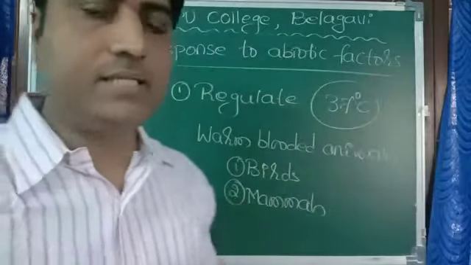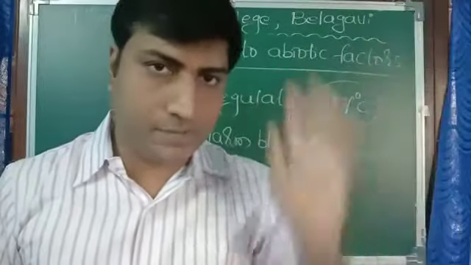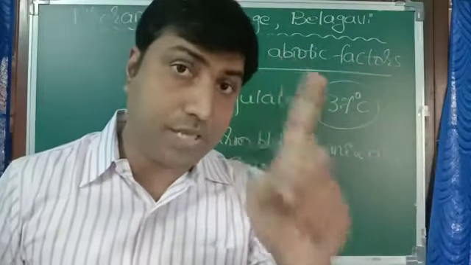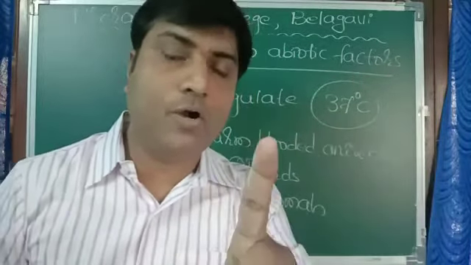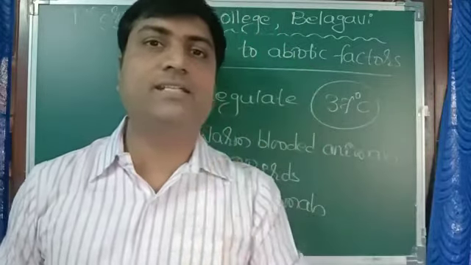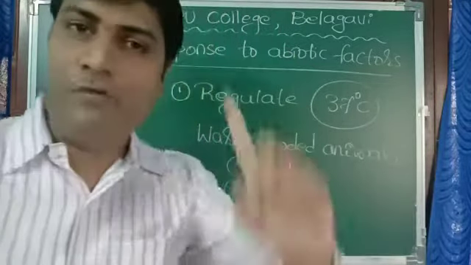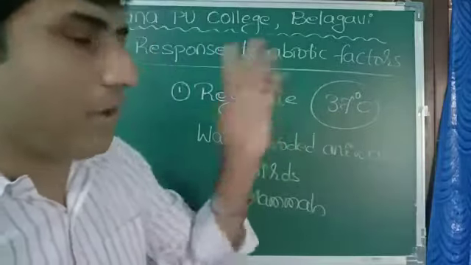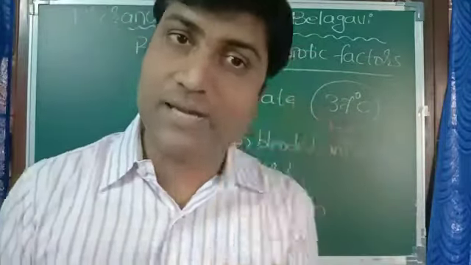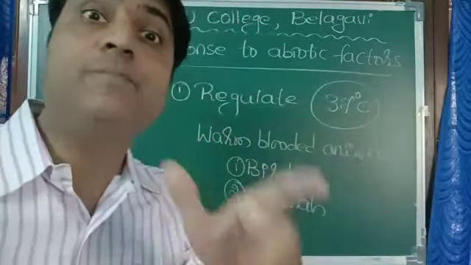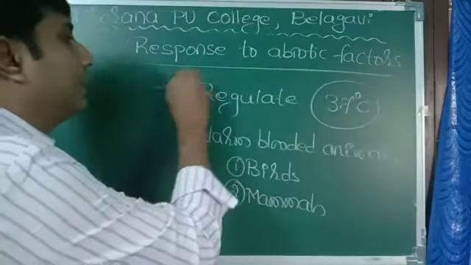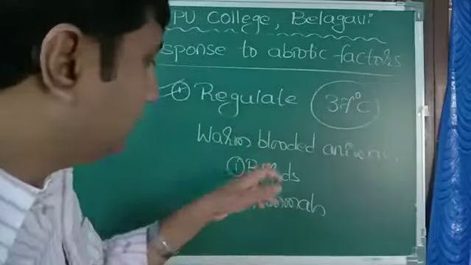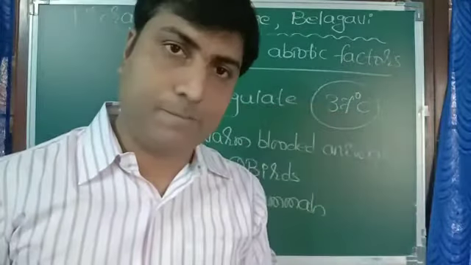If we move to a desert, where the temperature is above 40 degrees Celsius, our body temperature will remain 37 degrees Celsius only. If we move to Kashmir, where the temperature is less than 0 degrees Celsius, our body temperature will remain 37 degrees Celsius only. This type of response is known as regulate. And this is possible only for birds and mammals.